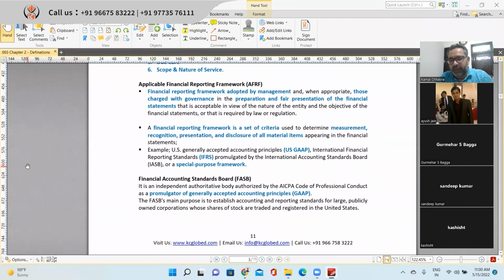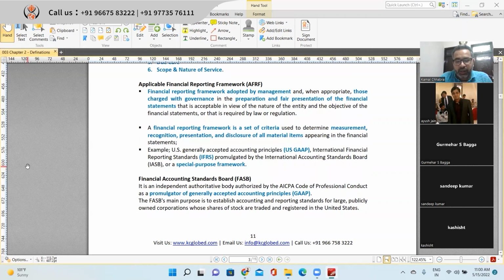So we discussed financial reporting framework, and in short, we all know it like US GAAP, IFRS, or special purpose reporting framework. But what exactly is a financial reporting framework and why is it important? Financial reporting frameworks are basically the frameworks accepted and adopted by the management and those charged with governance.